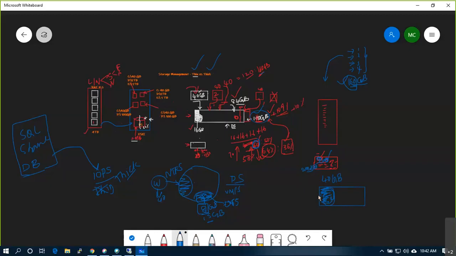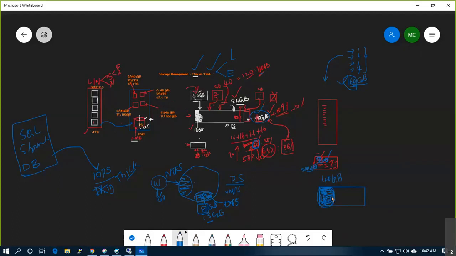Thick has two types: lazy and eager. What is the meaning of eager? Eager means rush. The moment you allocate 40 GB, it will sit and format first.